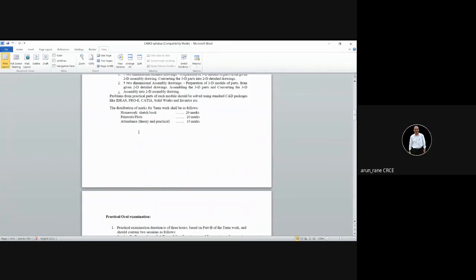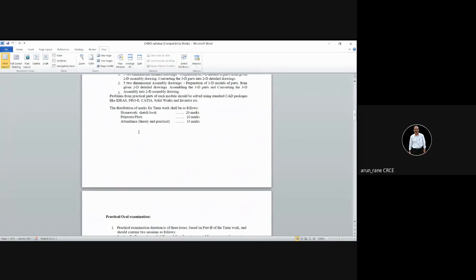Then you have to do practice in the lab also, on the software. So we will see how to do those practicals. In case the lockdown continues, maybe we will go for virtual lab, and if the lockdown is over, then definitely we will meet face to face in the college lab. In our college lab, we have NX5, we have NX11. These are the modeling softwares.